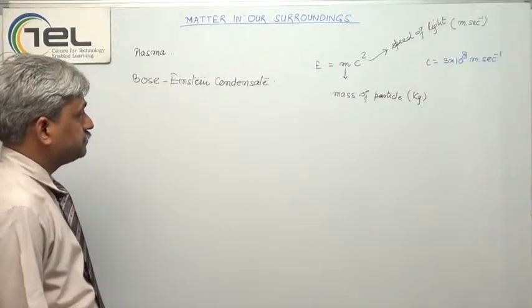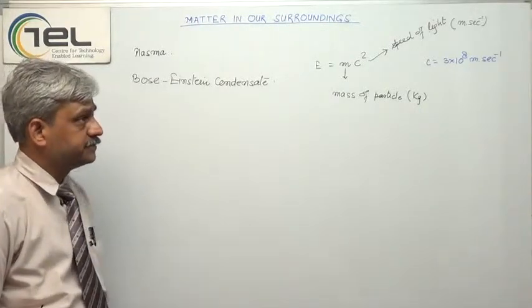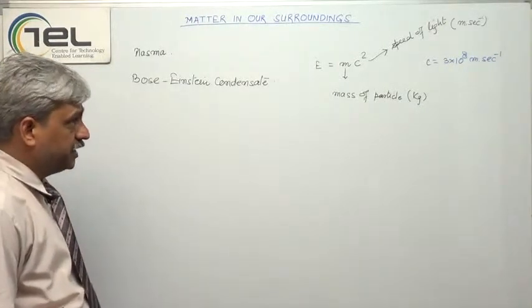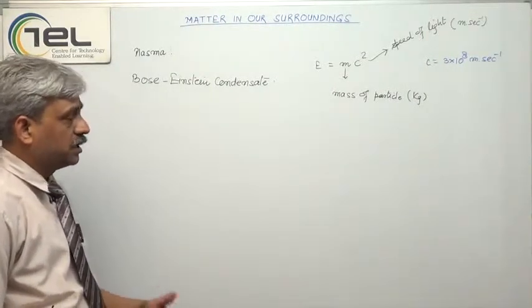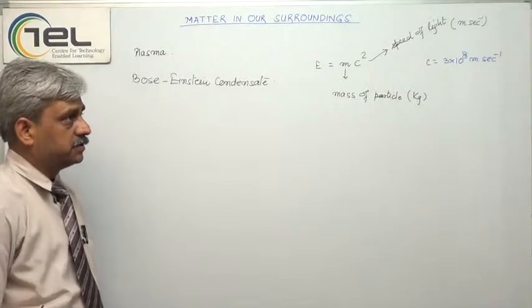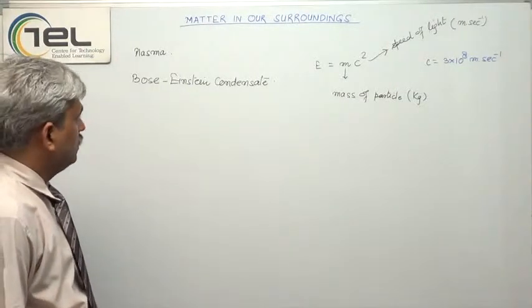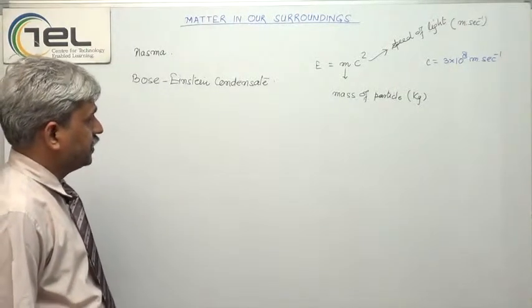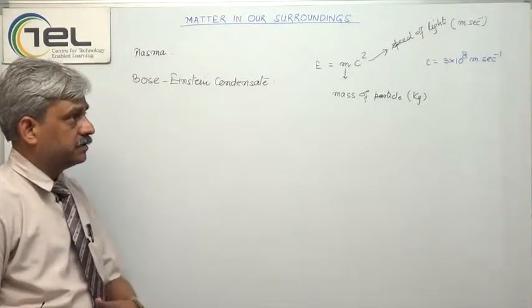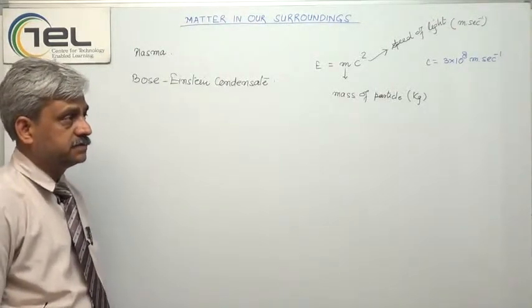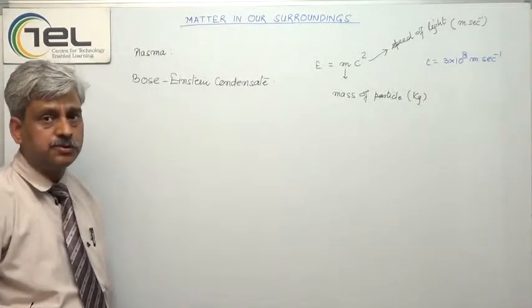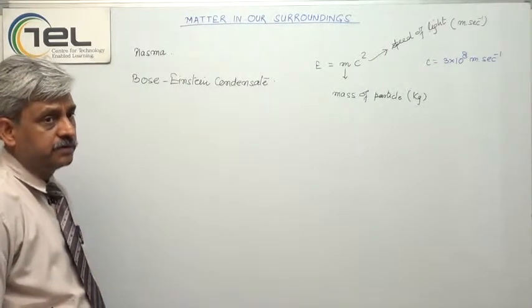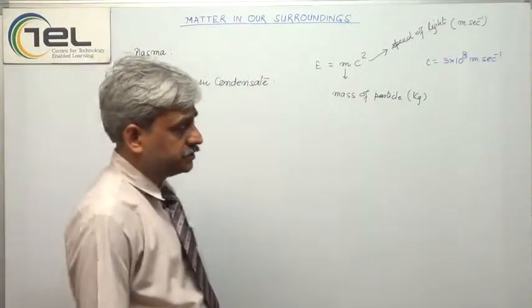Now in case of these three states, which are common to us because they are more relevant to us, one more thing you have to understand is that their densities and shapes also depend upon the interparticle forces.